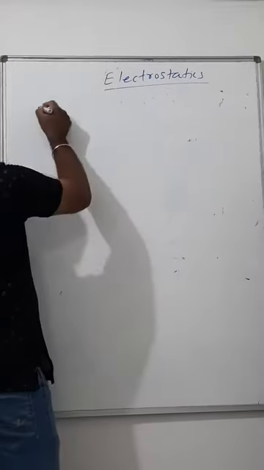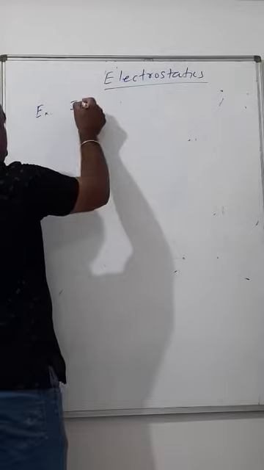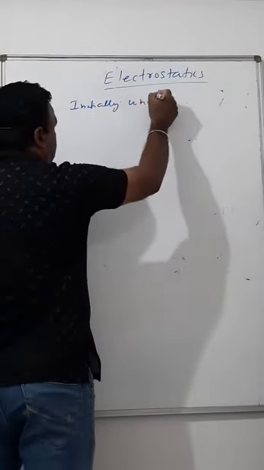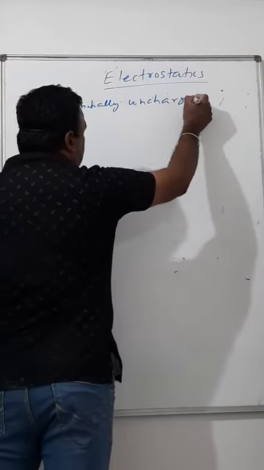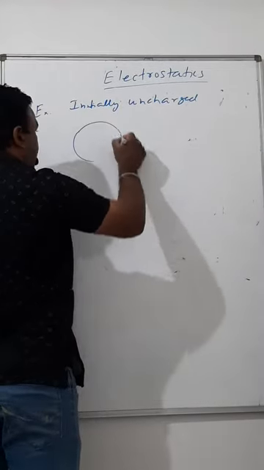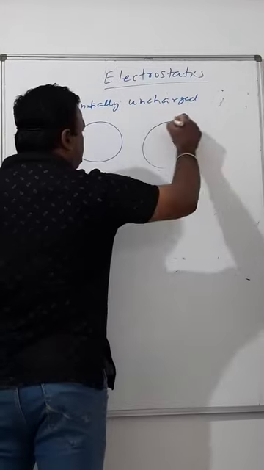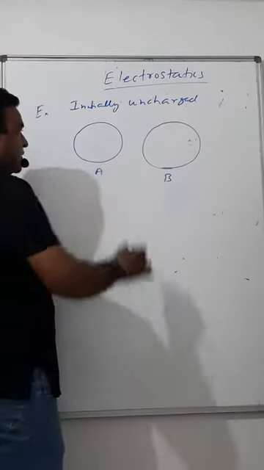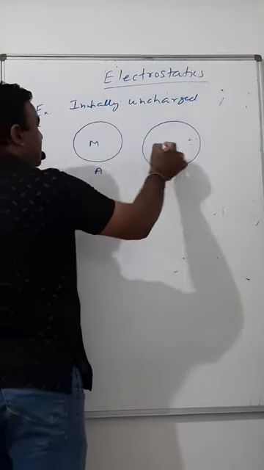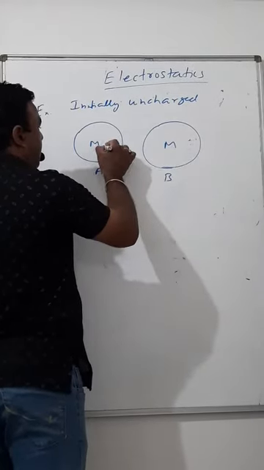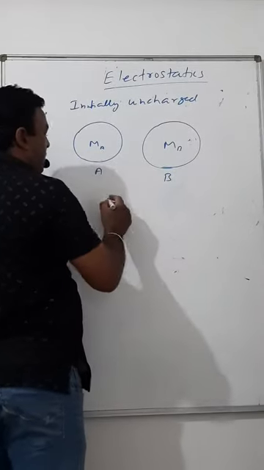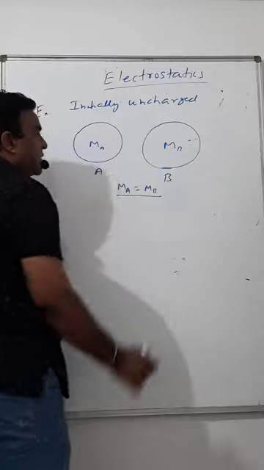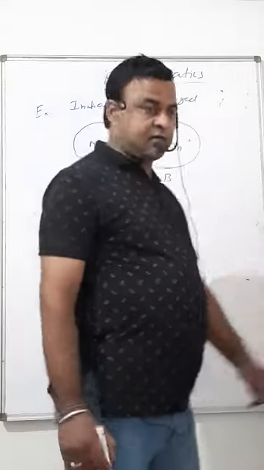There is a common question. I have two spheres, initially uncharged: sphere A and sphere B. Its mass is MA, and its mass is MB. And these two have exactly the same mass. Initially they are uncharged, right?